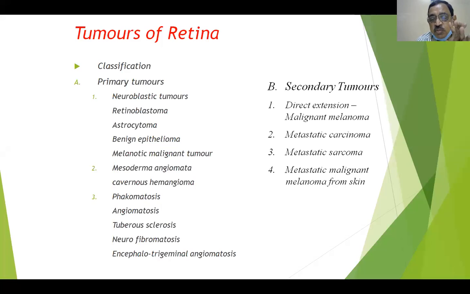Metastatic sarcoma, so many sarcomas anywhere in the eye or somewhere else can get spread to the retina by contiguous spread or lymphatic spread or blood spread. Metastatic malignant melanoma from the skin is another tumor, though these things are very, very rare. And retinoblastoma is the most common tumor we come across in the eye, especially in children.